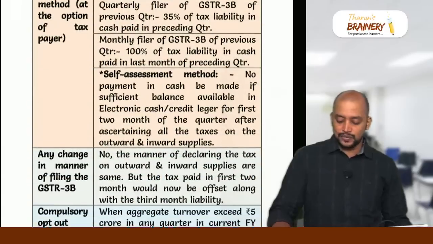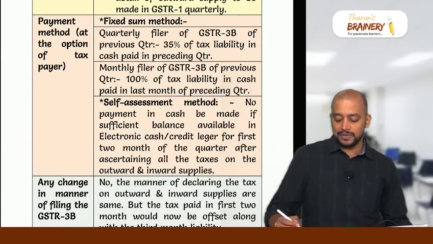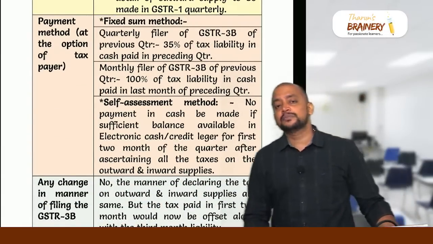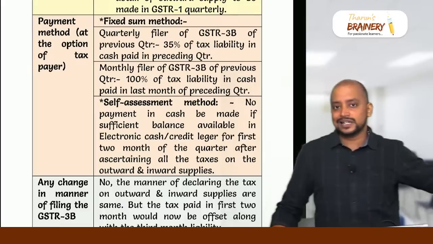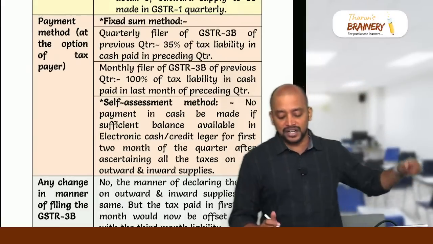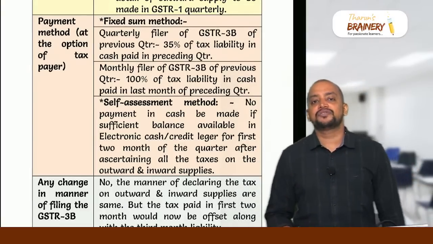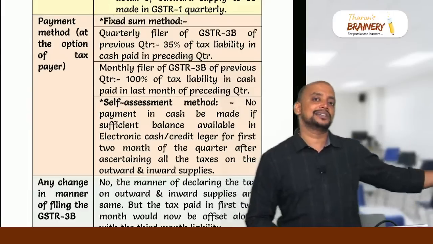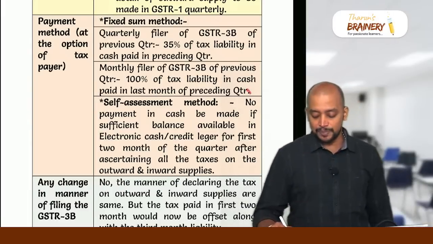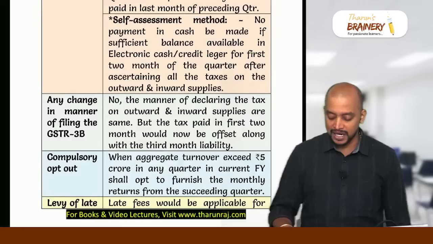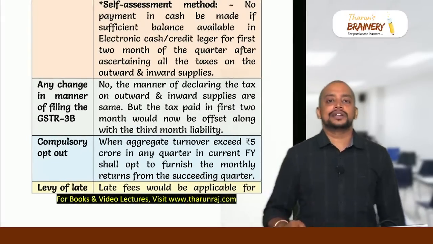And next one, they have 2 methods, fixed sum method or self-assessment method. In fixed sum method, they need to take the previous quarter GSTR 3B liability and pay 35% of it as liability for the first and second month. If they have filed the previous month's 3B, then they will take 100% of the liability of the previous month's 3B. Self-assessment means they will calculate on their own.